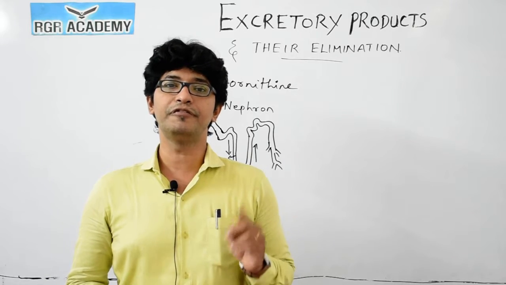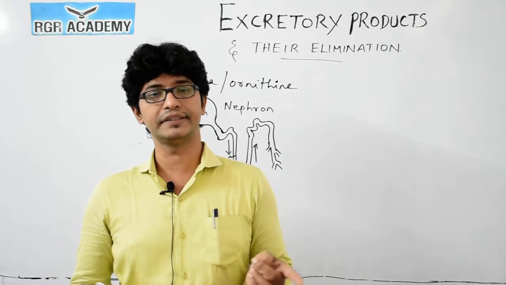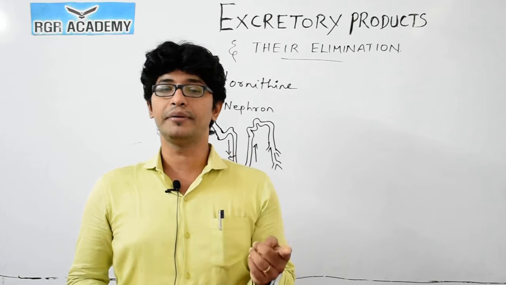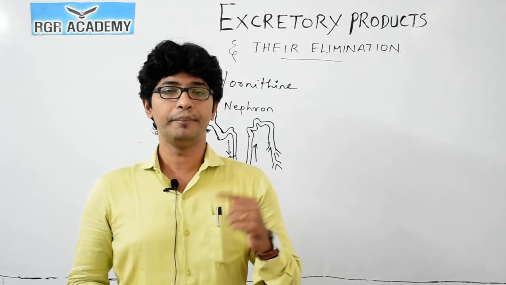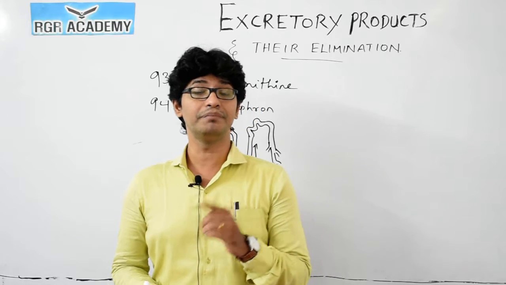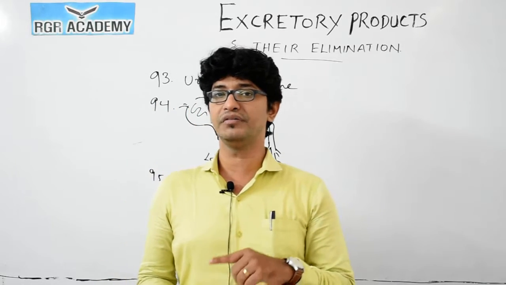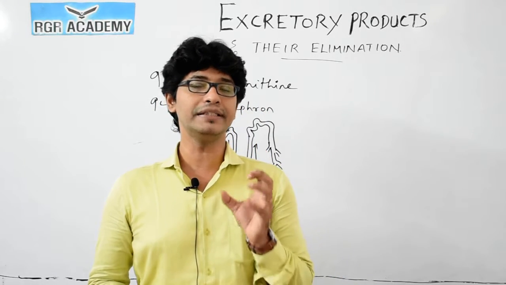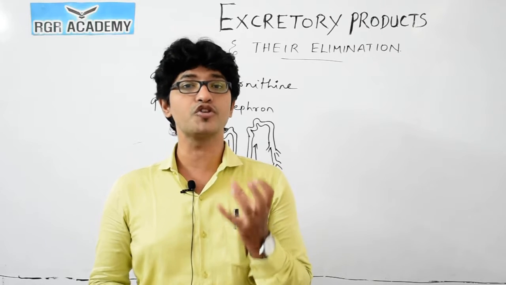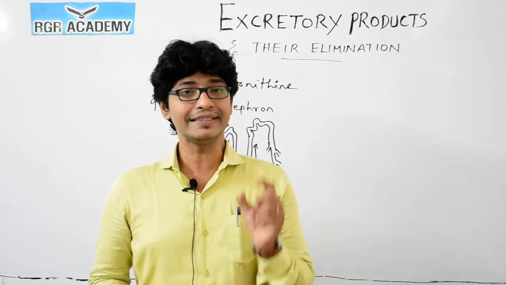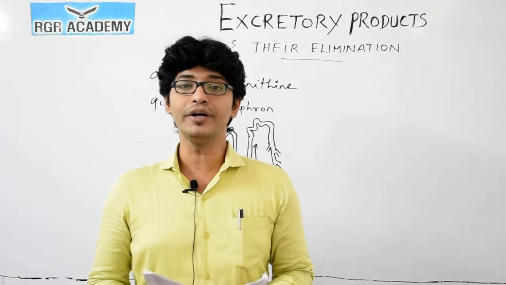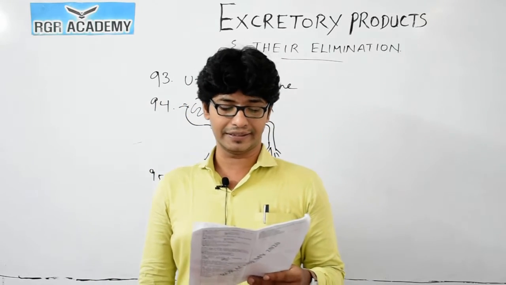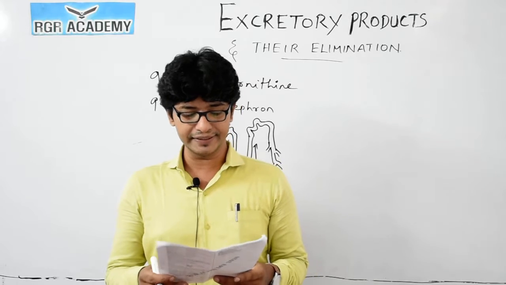Based on this we differentiate, like the loop of Henle, which we talk about as the counter current mechanism. We will study the vasa recta and the descending and ascending loop. Based on the permeability and impermeability to water and sodium, this makes the difference and plays a very important role in maintaining osmolarity. So for this question, the sodium ions are the correct answer, option 3.